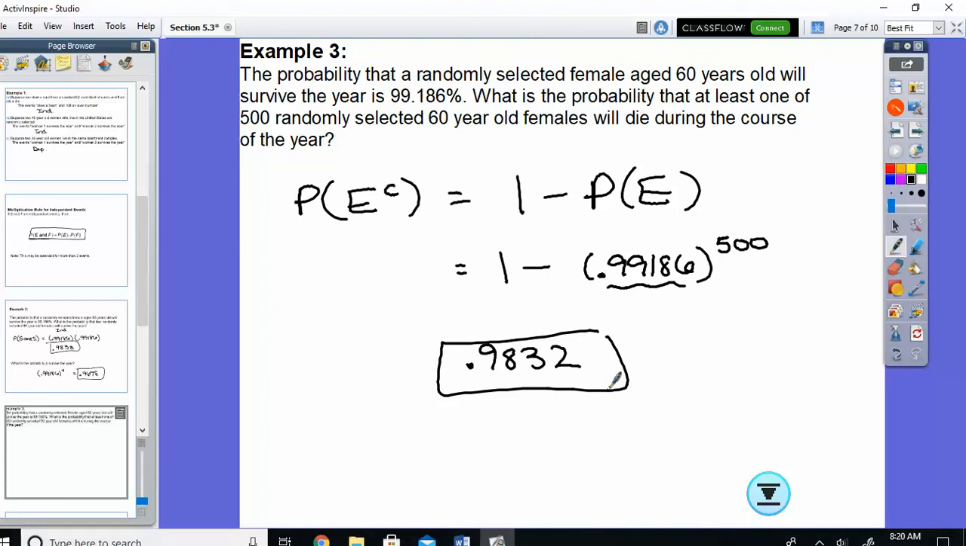Yes, ma'am. How did you do the problem? You use the little caret for your exponent. Other questions?